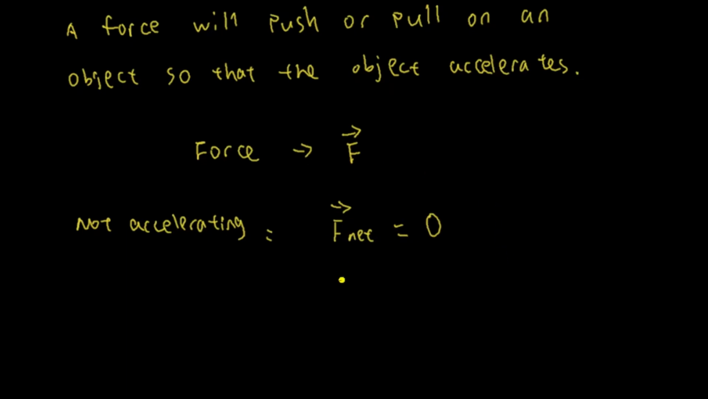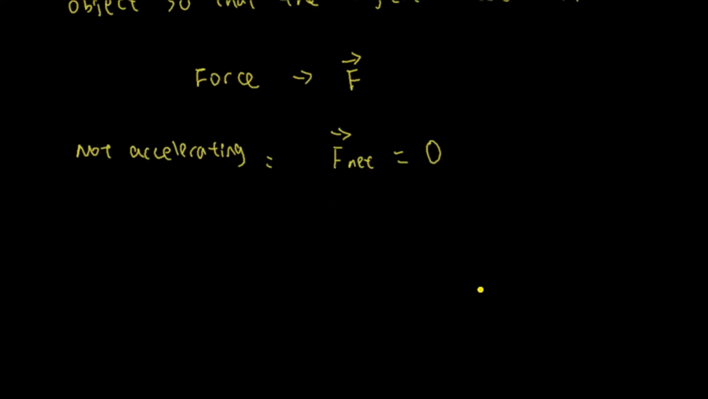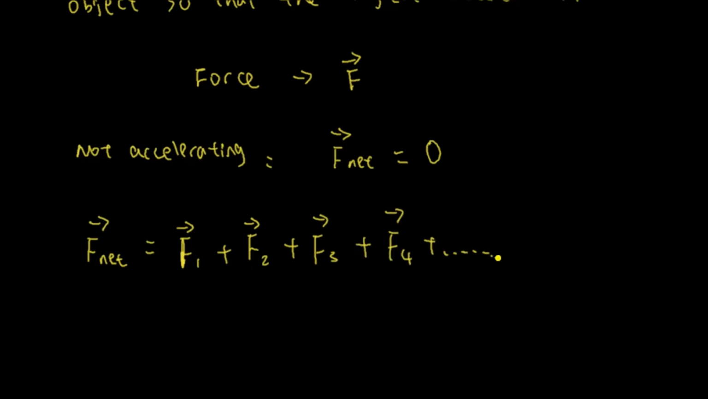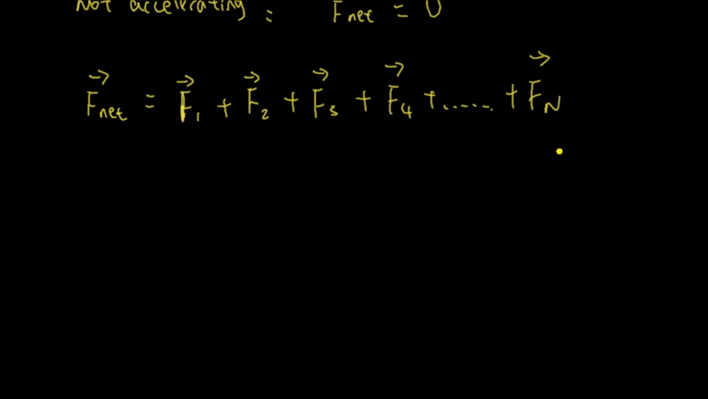What does it mean by net force? Net force is basically the sum of all the forces acting on the object. So we can write it like this. The net force is equal to, let's say, the first force plus the second force, plus the third force, plus the fourth force, plus all the other forces. Let's say we have that many forces. Now, what does it mean, really?